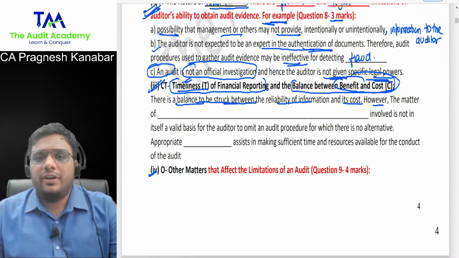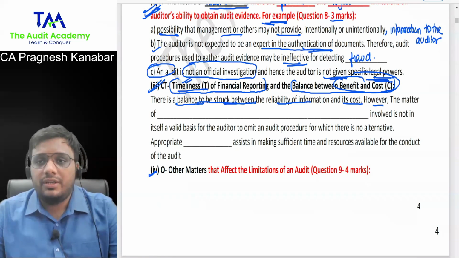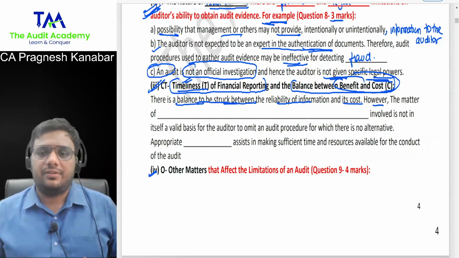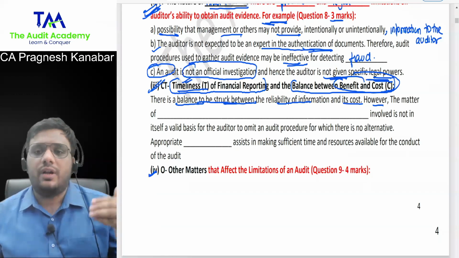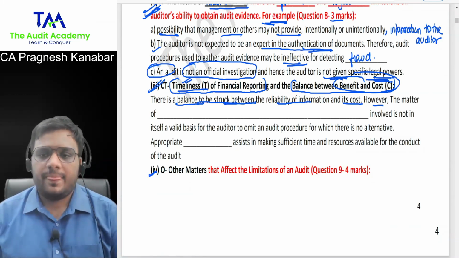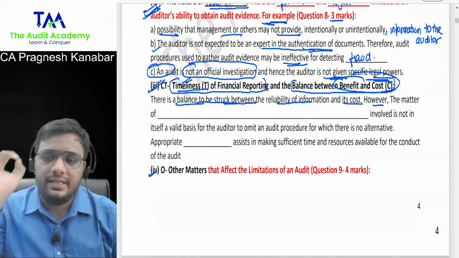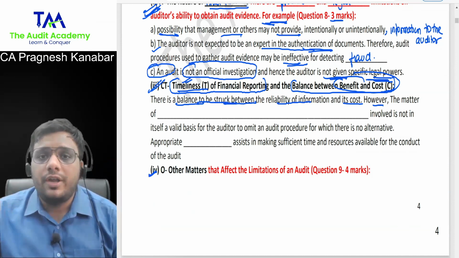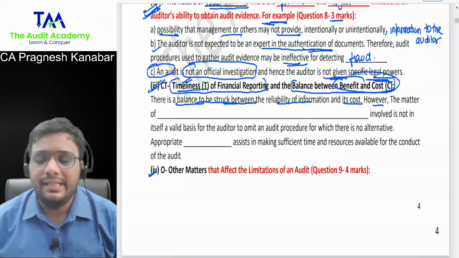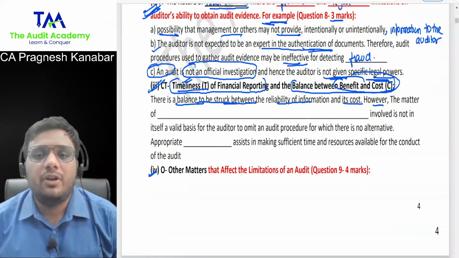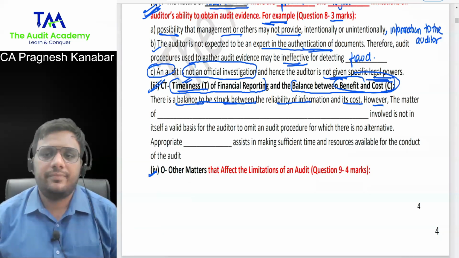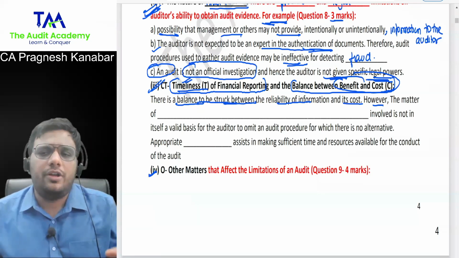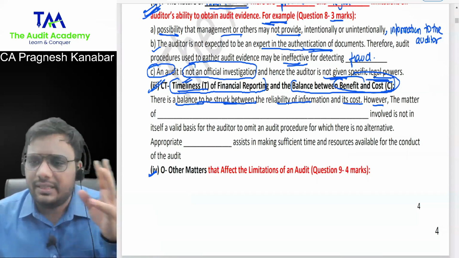So you are the auditor of Vodafone Idea Limited and you have not been given your remuneration for the last year. And you are still continuing to conduct audit of Vodafone Idea Limited. There are 45 legal cases on Vodafone Idea Limited. You want an expert advice from a lawyer to understand the impact of these legal cases. You have concluded that there is no other way. You will have to appoint a lawyer. Only then you will understand the impact of these legal cases.